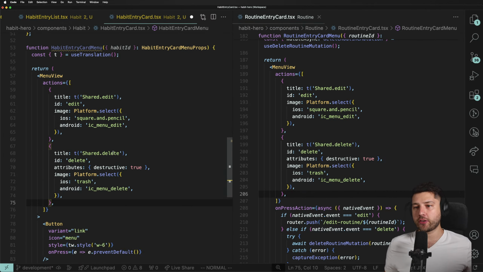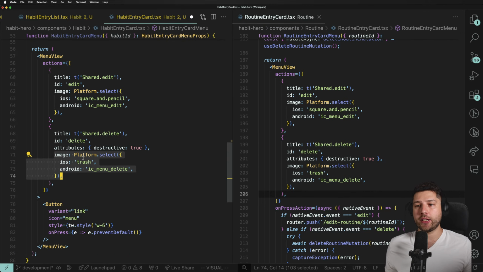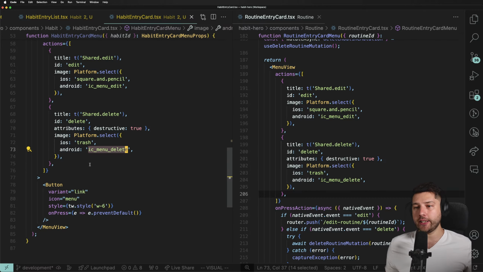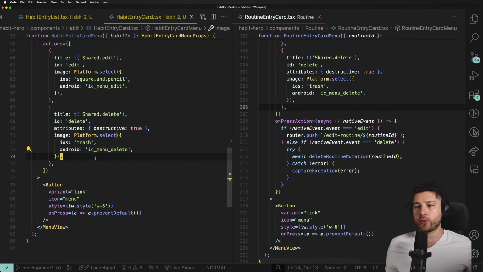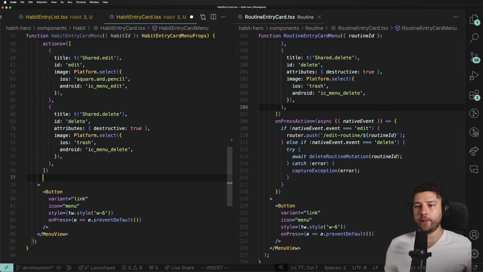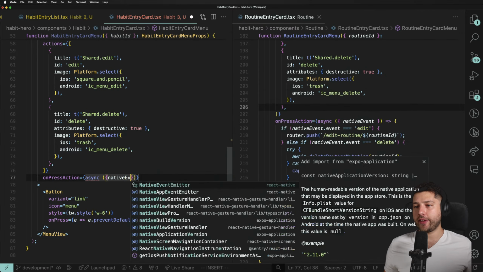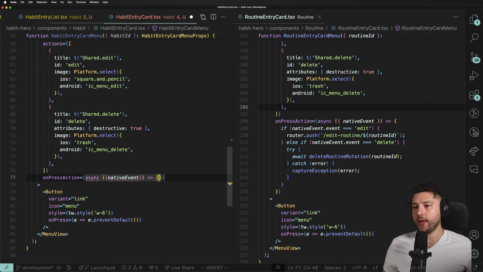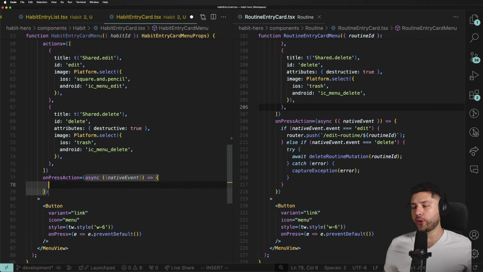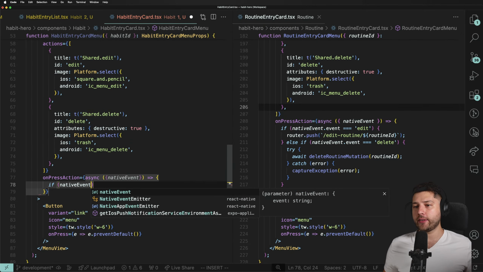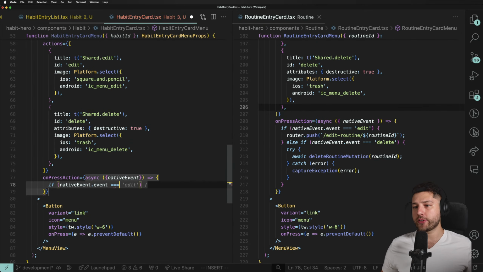And this is going to be shared.delete, delete, attributes, destructive. This is going to make it look red to know that, hey, we're actually doing a destructive action. And we're doing the same thing, an image, trash, or ic_menu_delete. There we go. And then here, we're going to do onPressAction. That is going to be async, and is going to take in nativeEvent. And here, based off of that, we're going to do if nativeEvent.event equals edit.